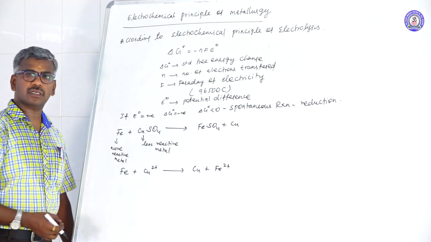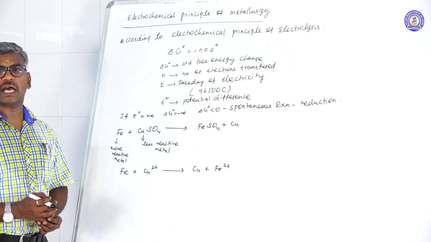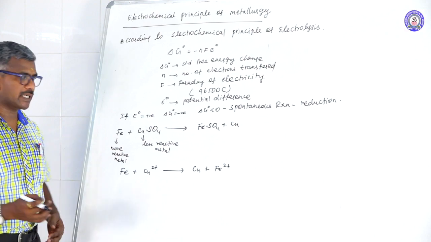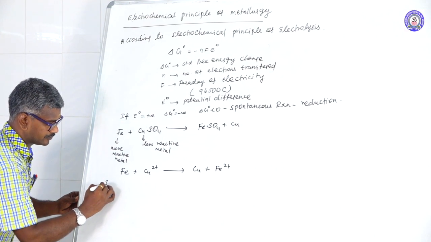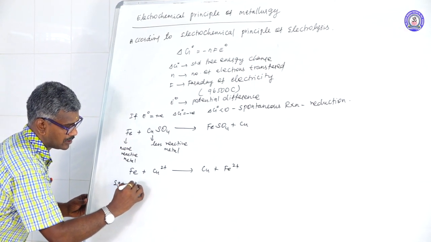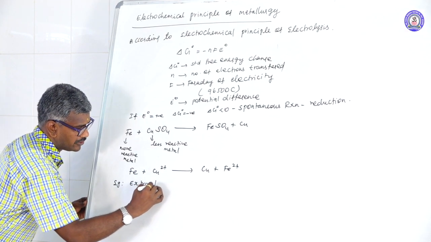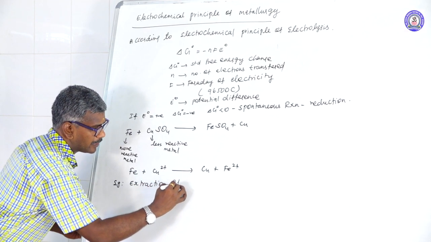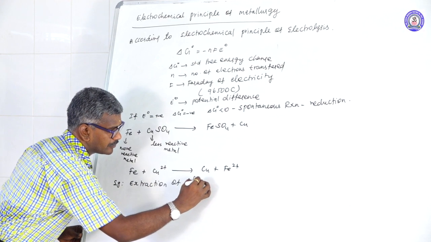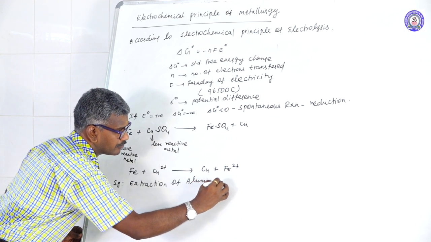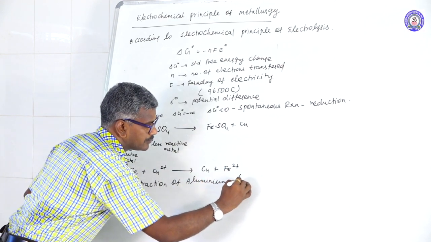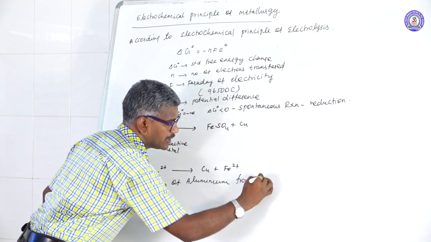Using this principle, the extraction of aluminium from alumina is going to be discussed. Extraction of aluminium from alumina.